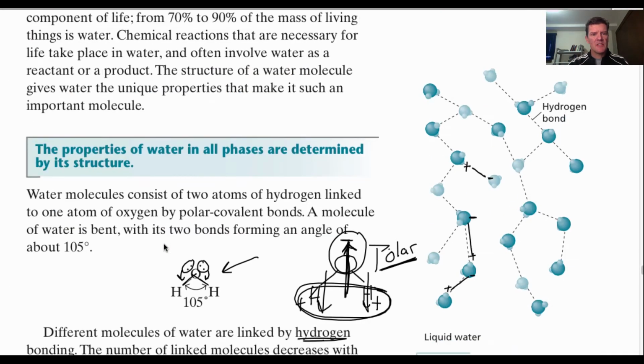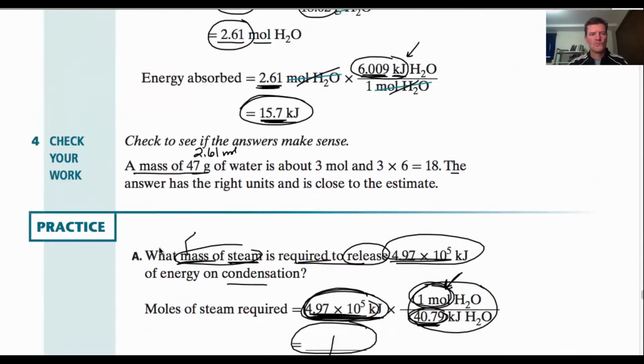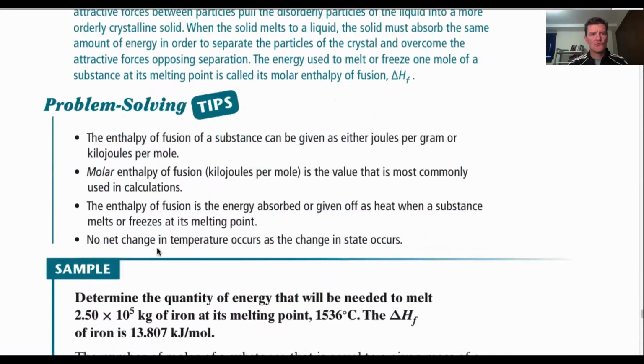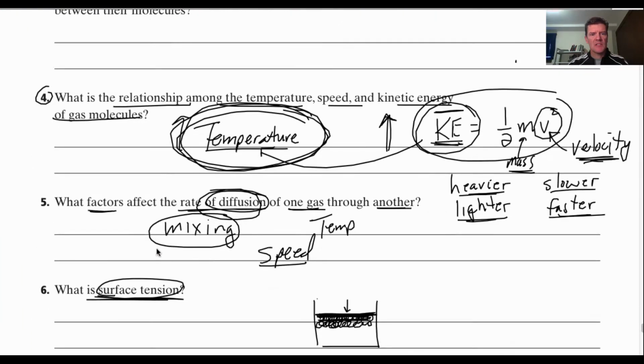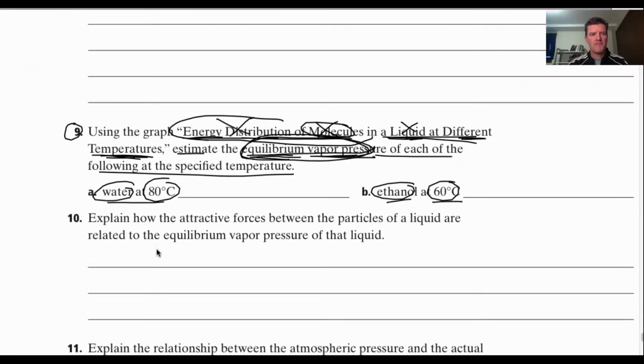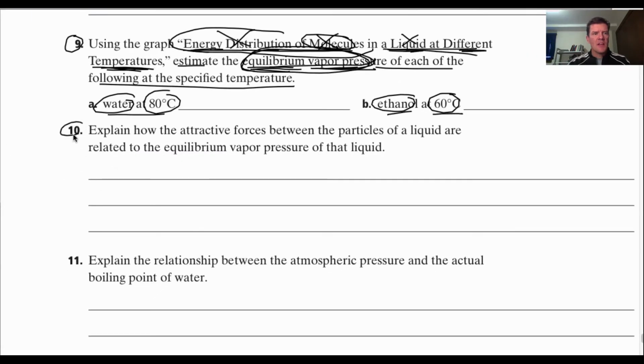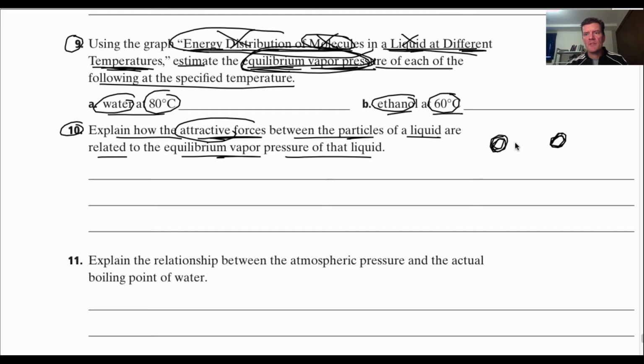All right, next question here, ladies and gentlemen. It says, explain how the attractive forces between the particles of a liquid are related to the equilibrium vapor pressure of that liquid. Okay? Attractive forces, so you have one particle and another particle of the same substance, and they're attracted to each other. This is a liquid. How is that related to the vapor pressure?